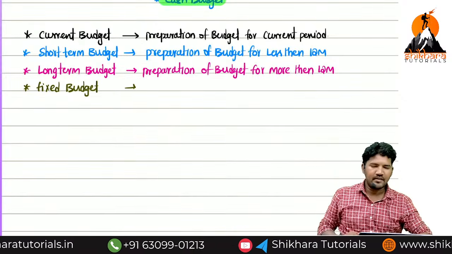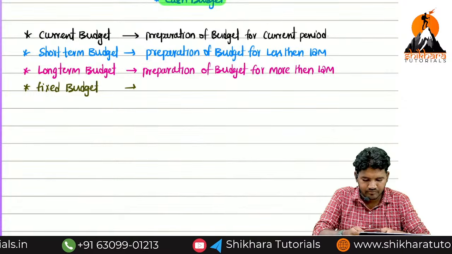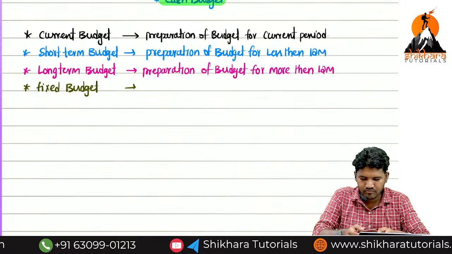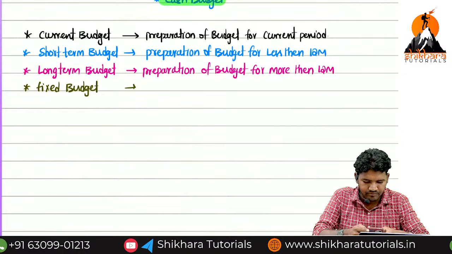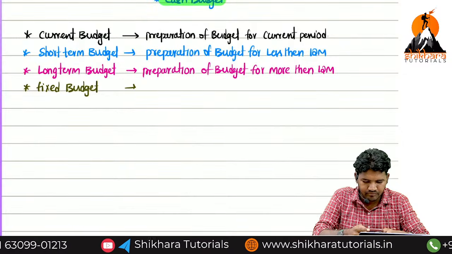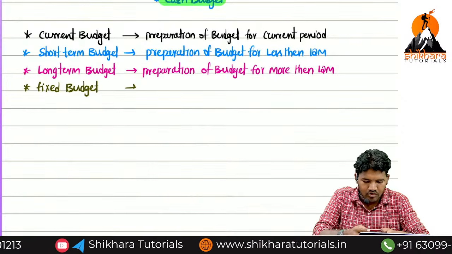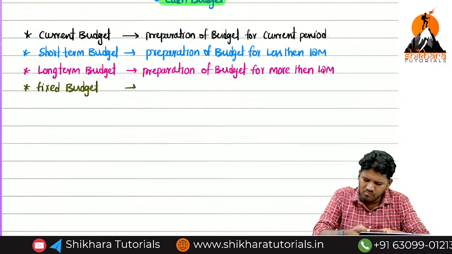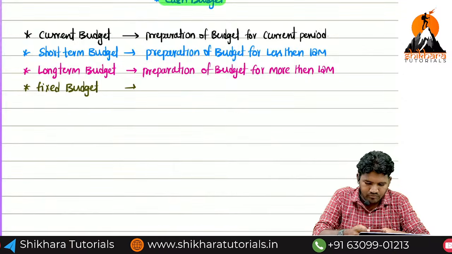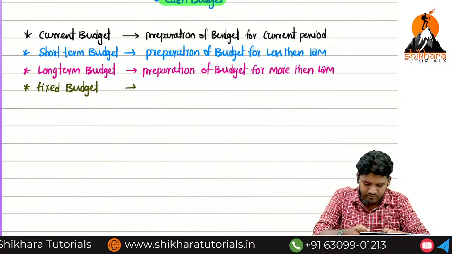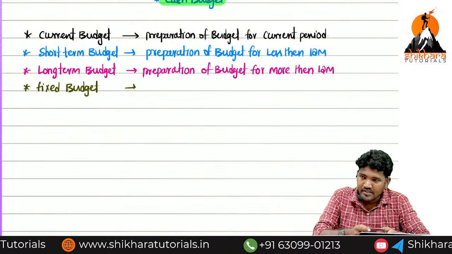I have one question. What is the meaning of variable cost and fixed cost? What are the definitions? Fixed cost means irrespective of, exactly the right word, irrespective of cost of production.